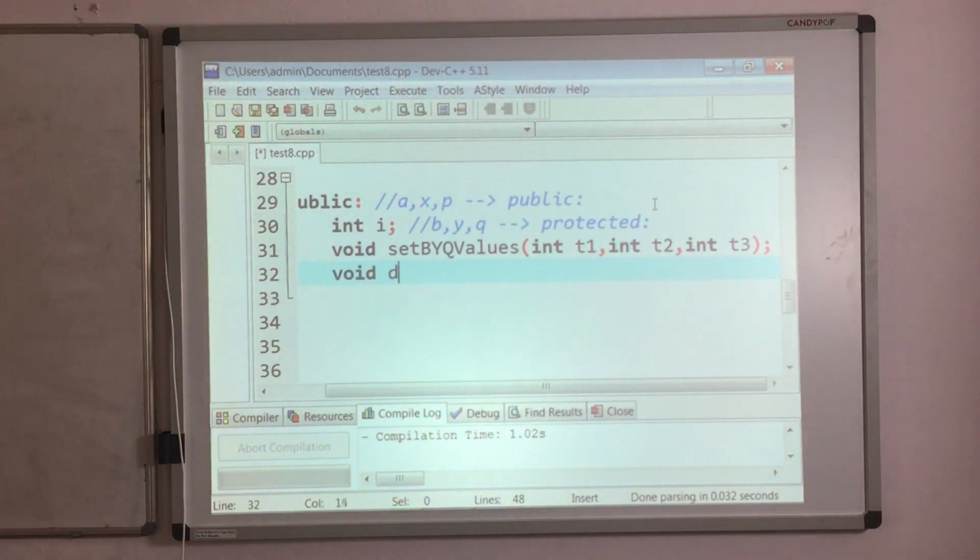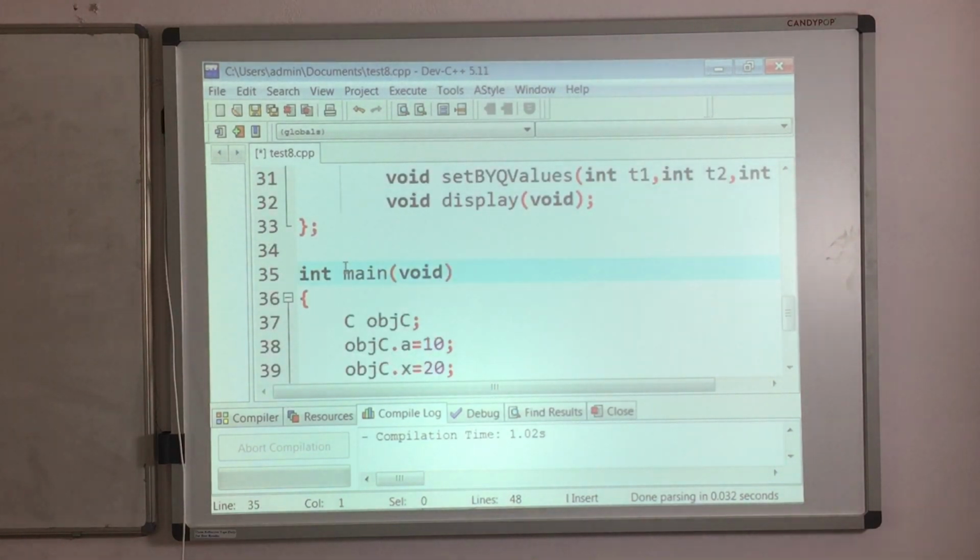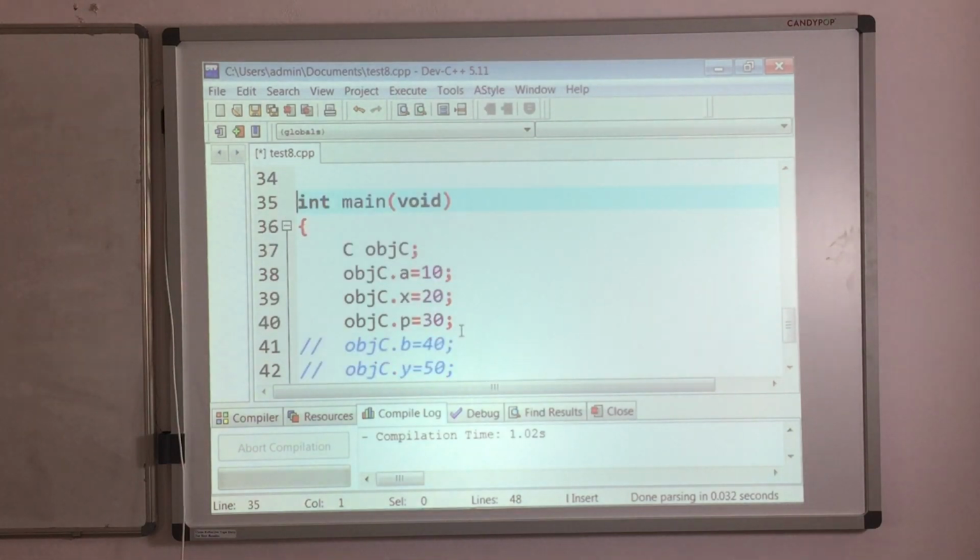Now to display the values, simply call one display function. Okay, no parameters, no return values. Okay, then inside my main function, of what class I have to create the object?